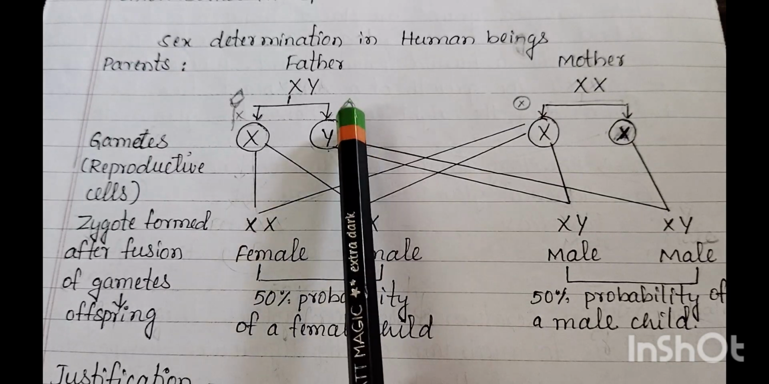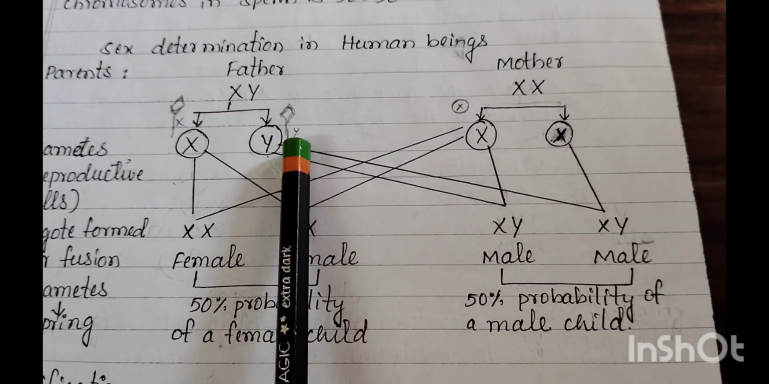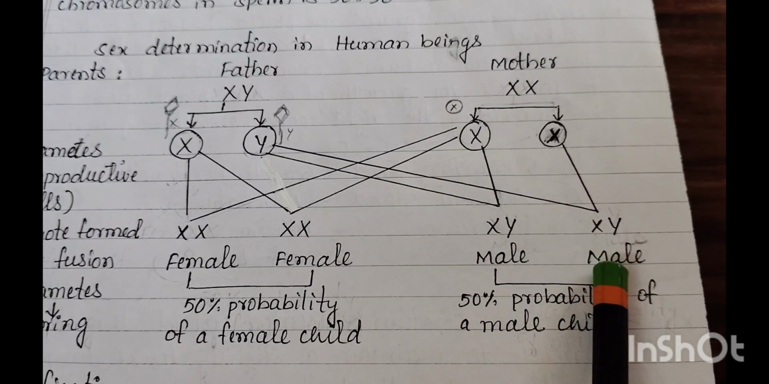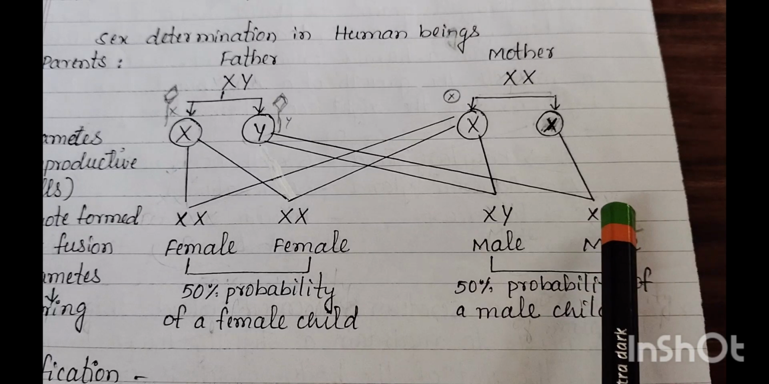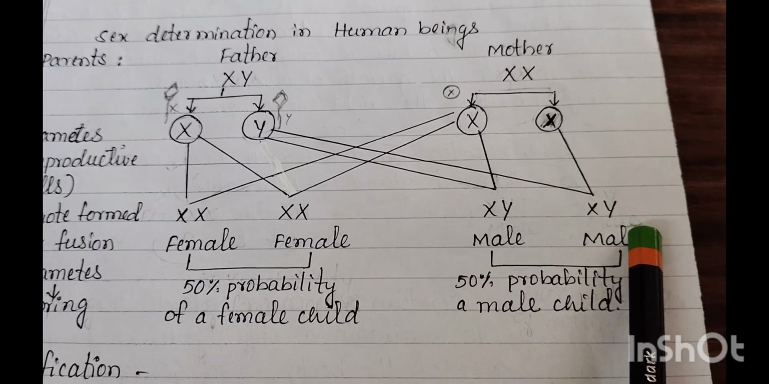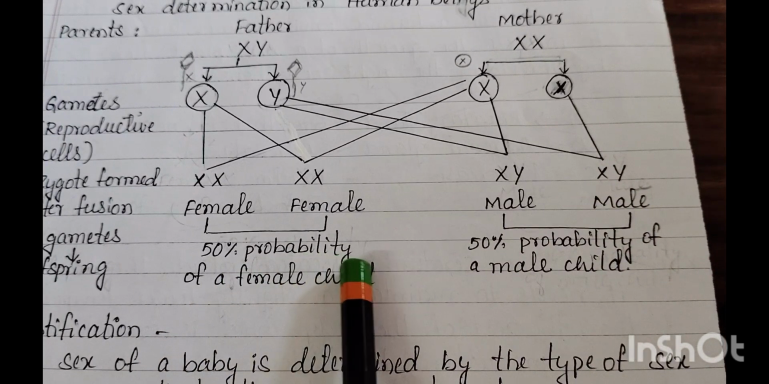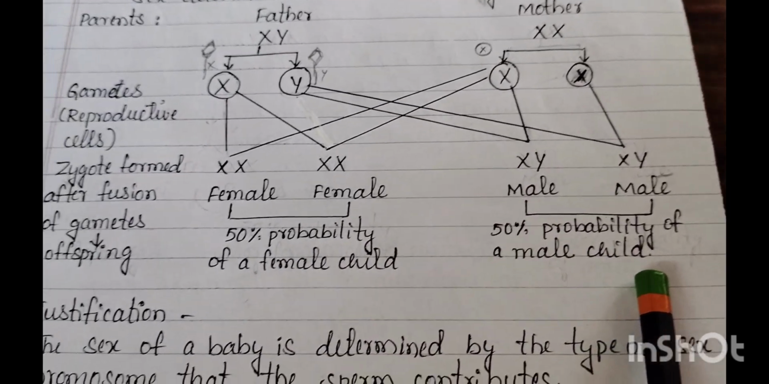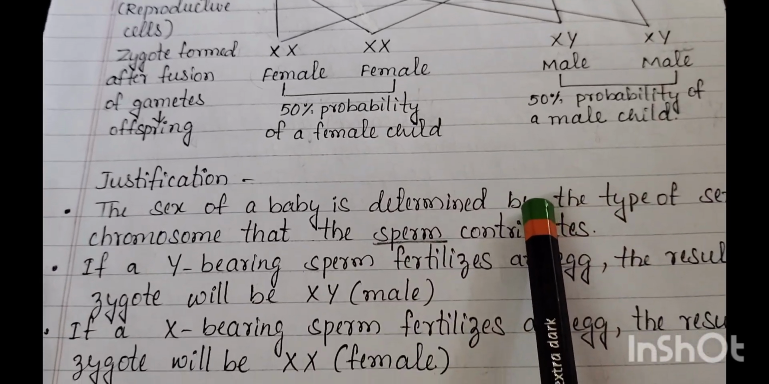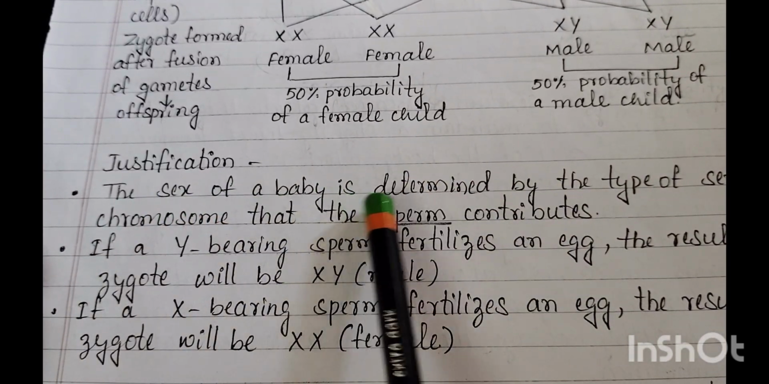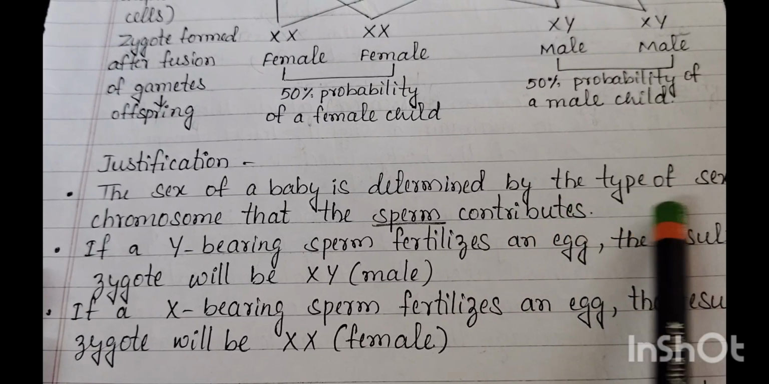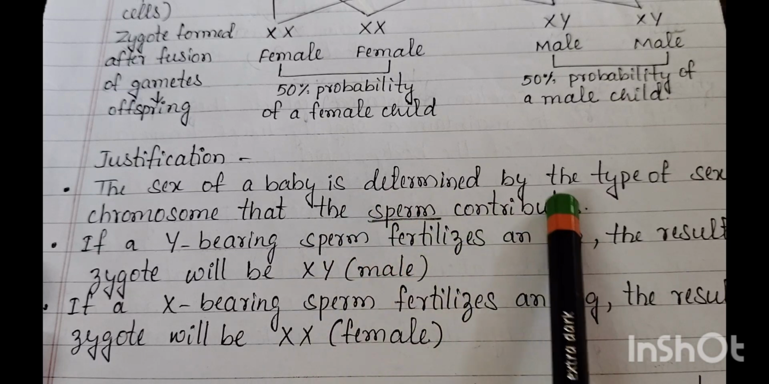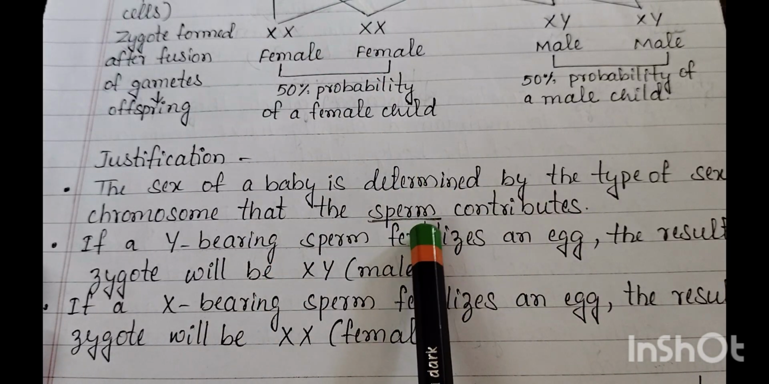When the sperm of the father carrying the Y chromosome fuses with the egg which carries the X chromosome, that gives a male child because the chromosomes will be XY. Here you can see the 50% probability of a female child and 50% probability of a male child. Justify this answer. The sex of a baby is determined by the type of sex chromosome that the sperm contributes. The father is responsible for this.